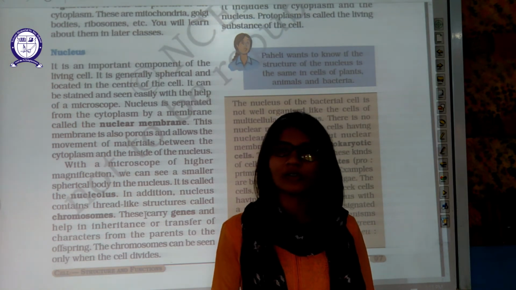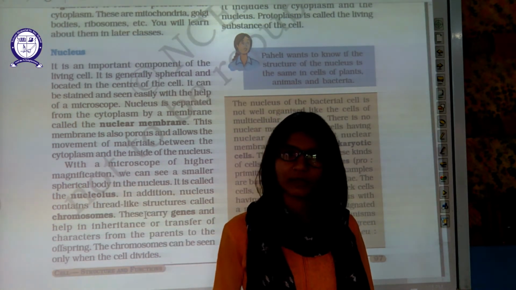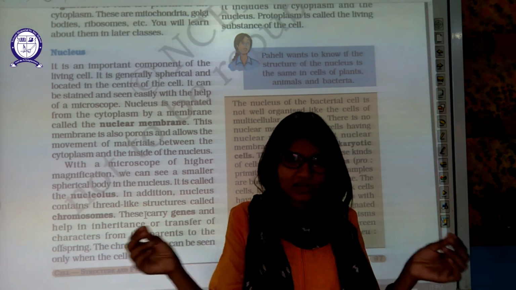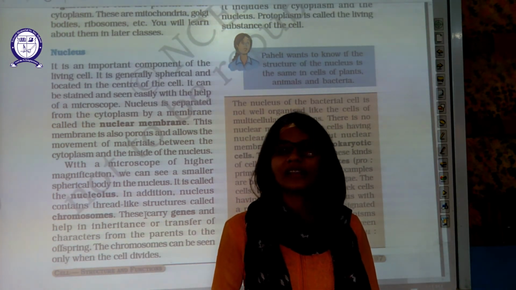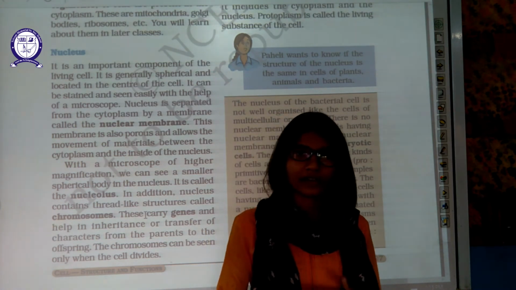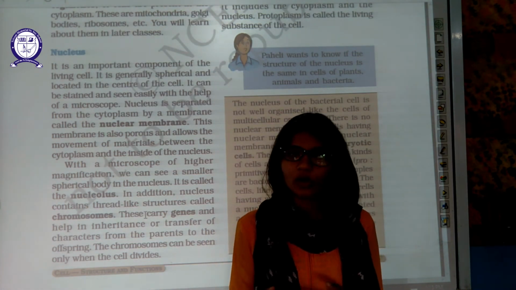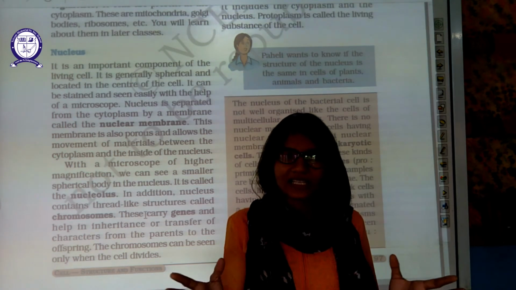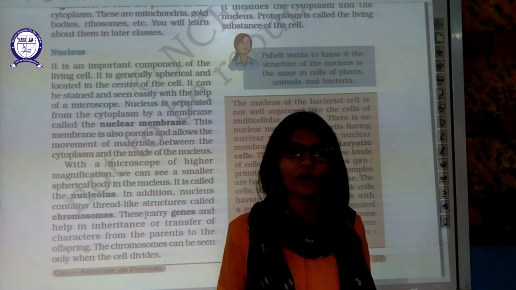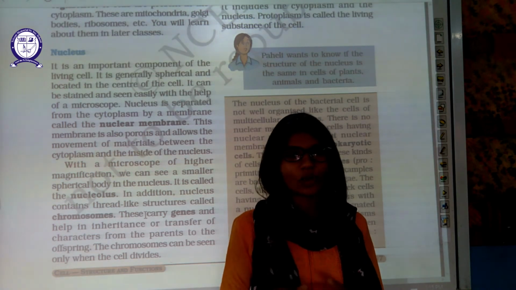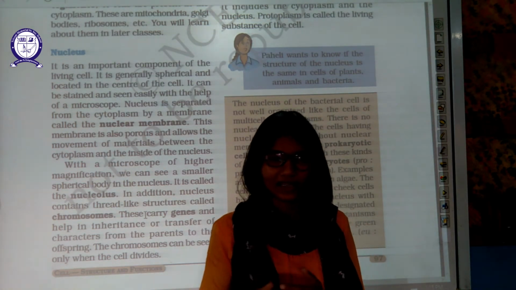It means it is always passed from parents to offspring. It's a thread-like structure, and it is so large that nature needs to fold it. It cannot be stored inside your body as an unfolded thread, otherwise it will accumulate in your whole body.